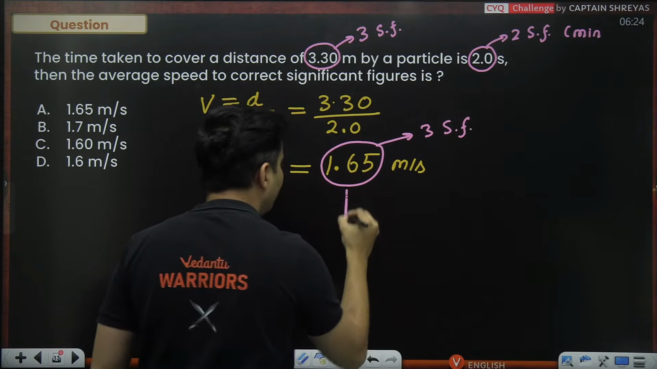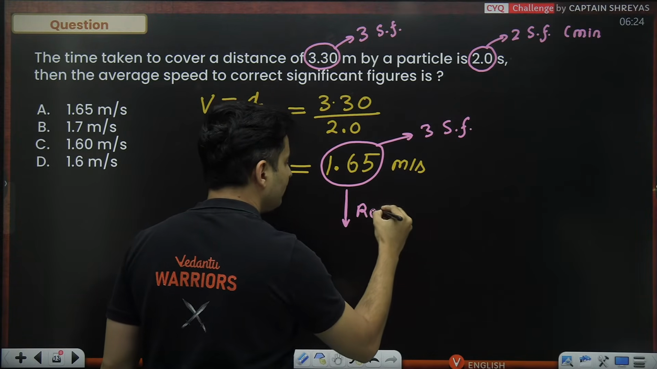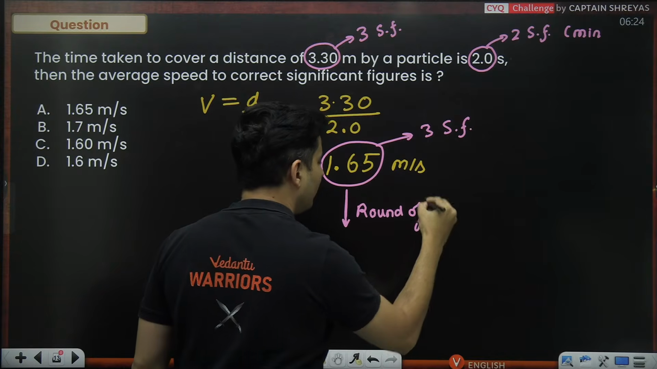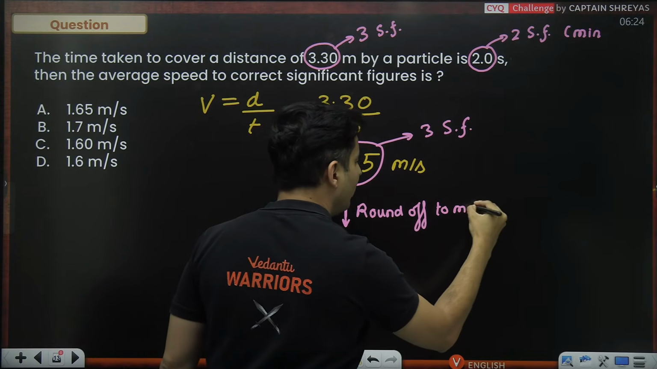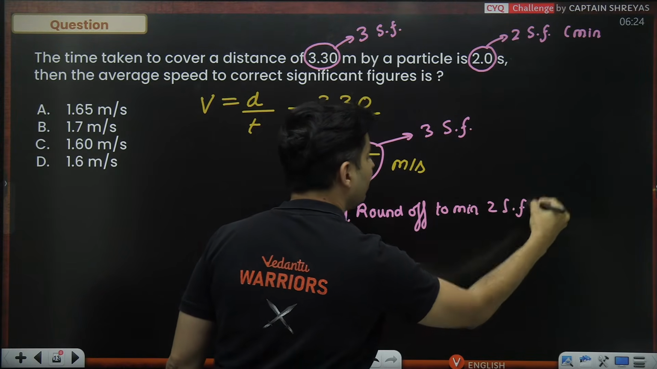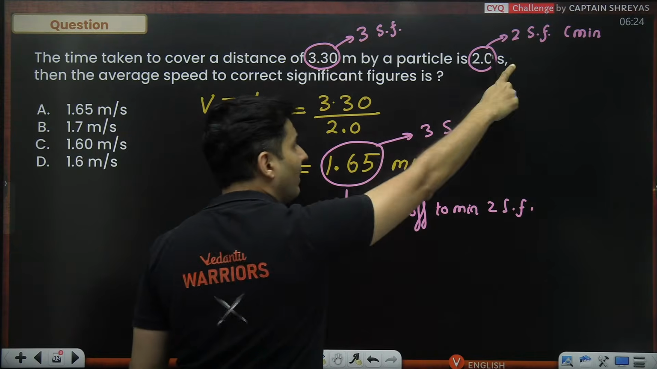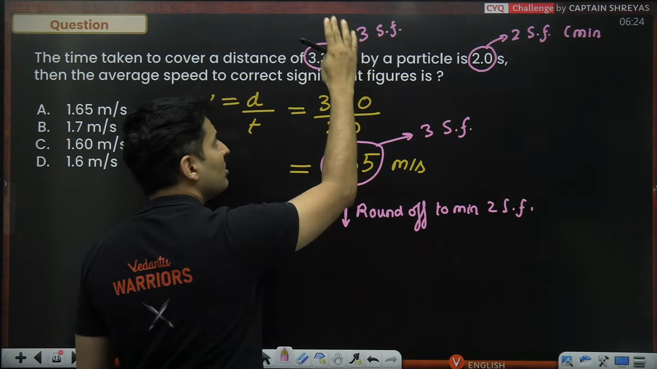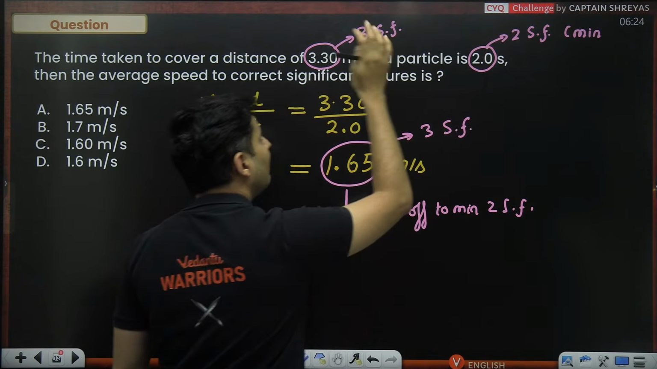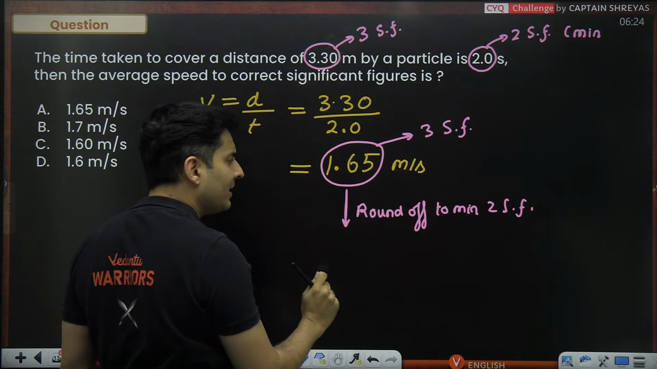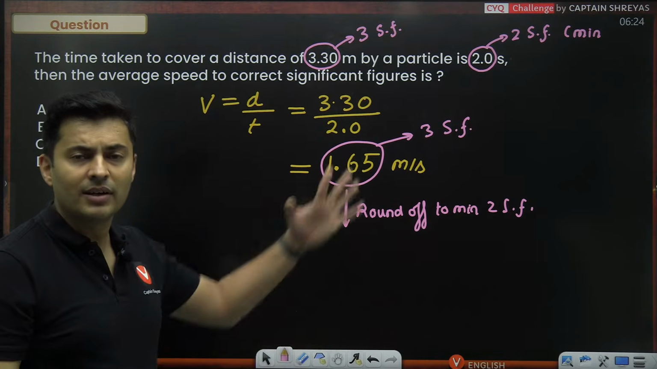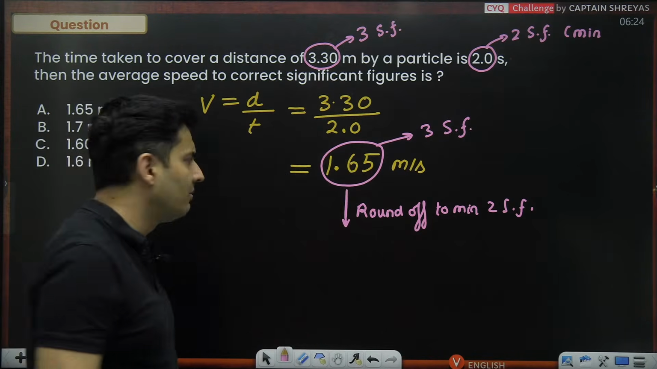So I will have to round it off to the minimum, two significant figures. If this was 3 and 1, I will round it off to 1. If this was 5 and 6, then I will round it off to 5 significant figures. So that's how significant figures work during multiplication and division.